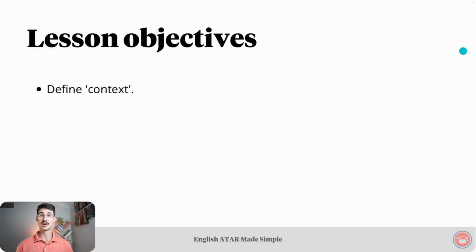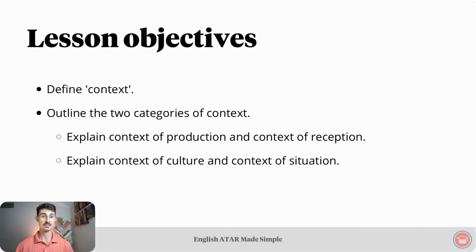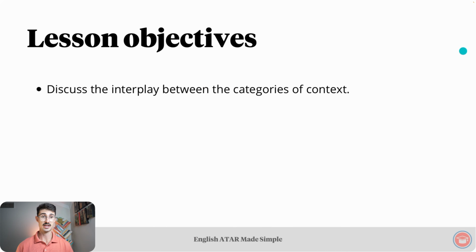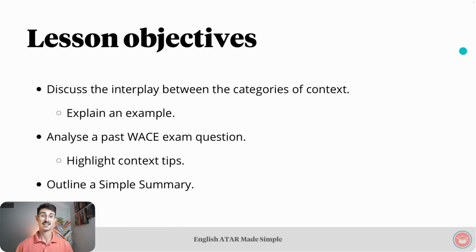Lesson objectives. Firstly, we will define context. Then we'll outline the two categories of context. Then we will explain context of production and context of reception, and explain context of culture and context of situation. From there, we'll discuss the interplay between the categories of context. We'll explain an example, analyze a past WACE exam question, highlight some context tips, and then outline a simple summary.